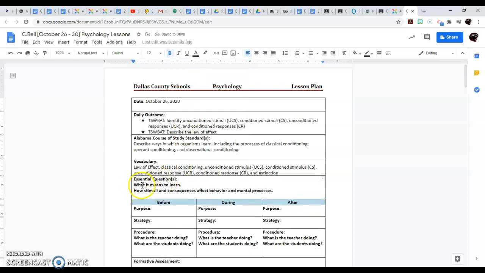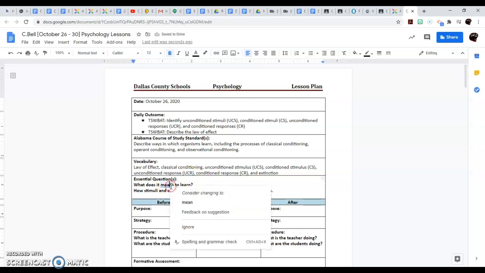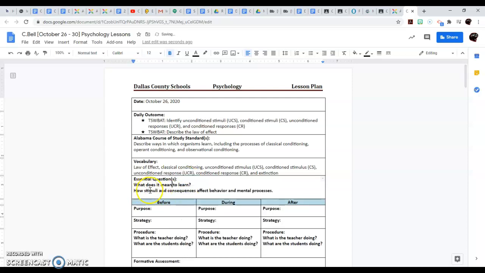All right. And so I just change it up a little bit. What does it mean to learn? Question mark. What does it mean? See, it's going to straighten it out for me. To learn. And make sure I go ahead and take that off. I'm going to change the next to question. How does stimuli and consequences affect behavior and mental processes?